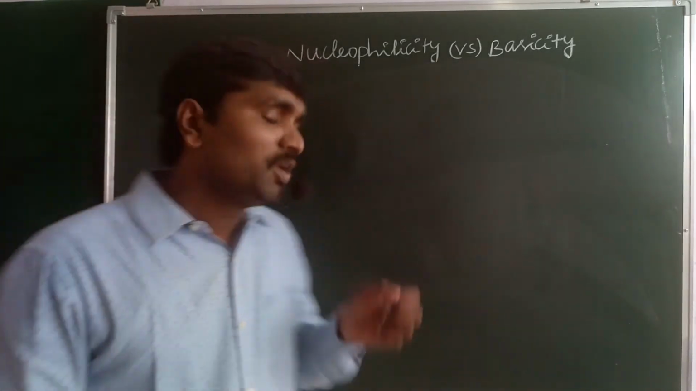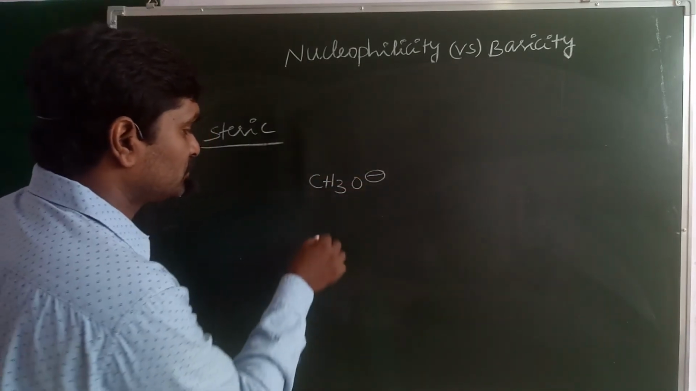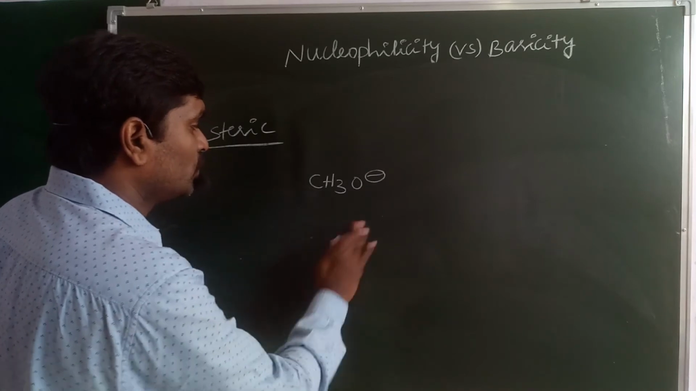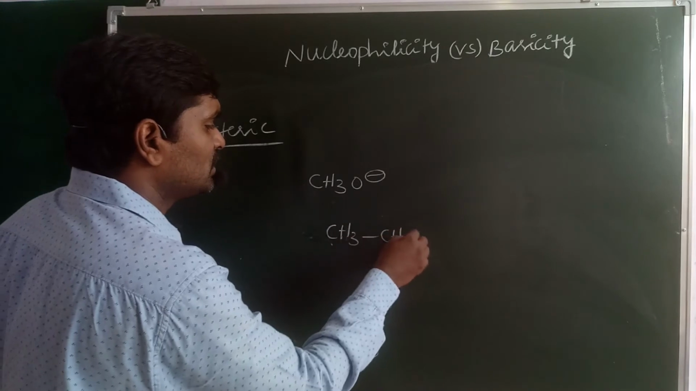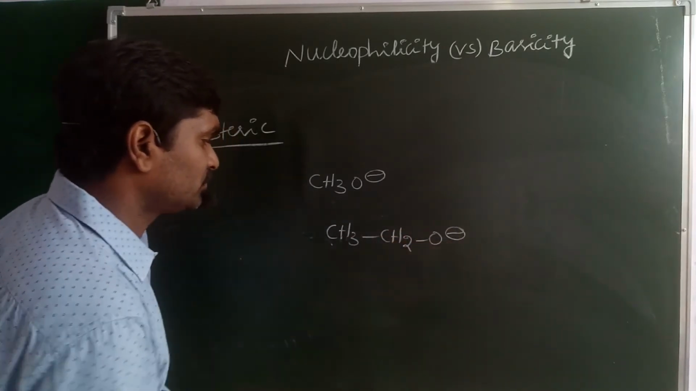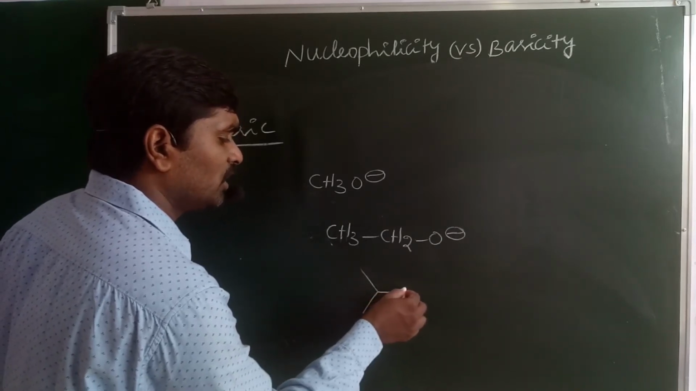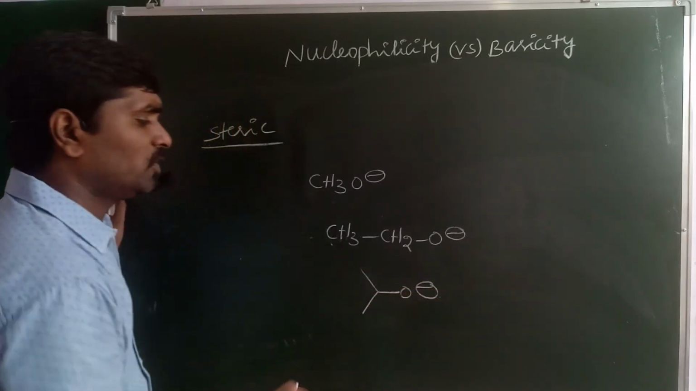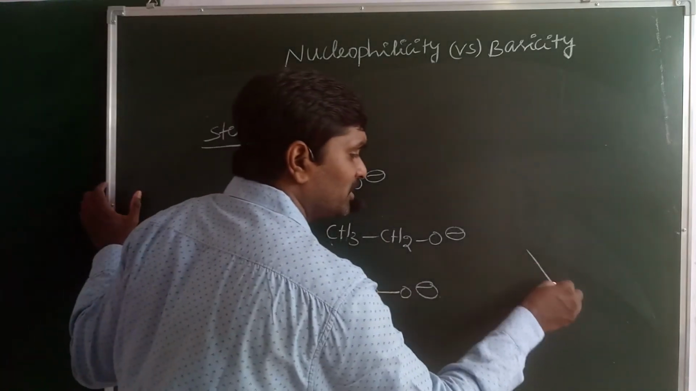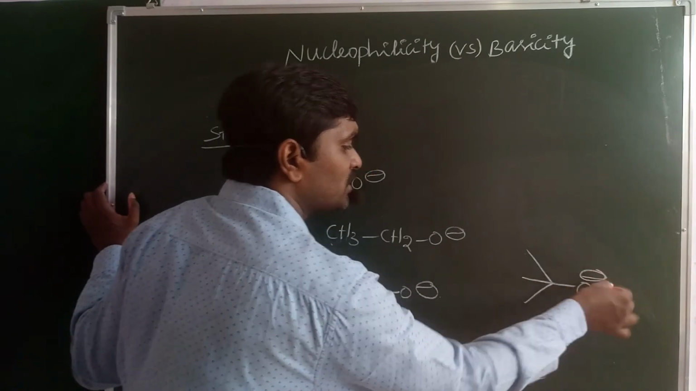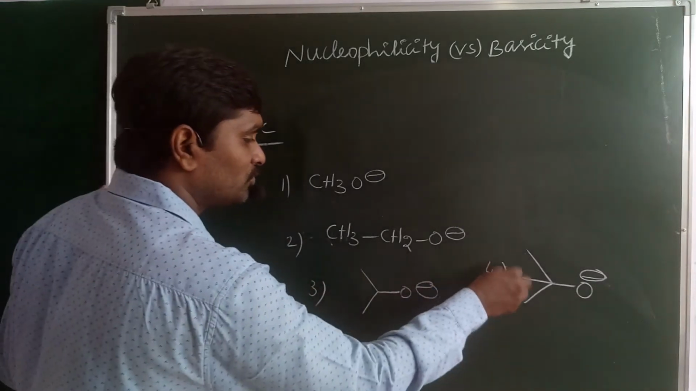bulkiness. When you take CH3O minus, methoxide, C2H5, so one of the hydrogens is replaced by the methyl group CH3, CH2O minus, ethoxide. Another hydrogen is replaced by a methyl group, so CH3 twice CHO minus. Another hydrogen is replaced by another methyl group, tertiary butoxide. So 1, 2, 3, 4.